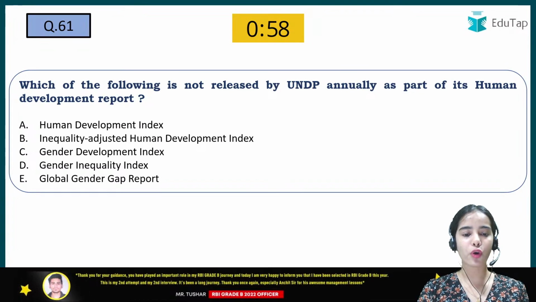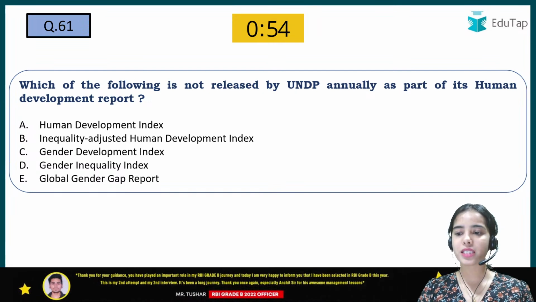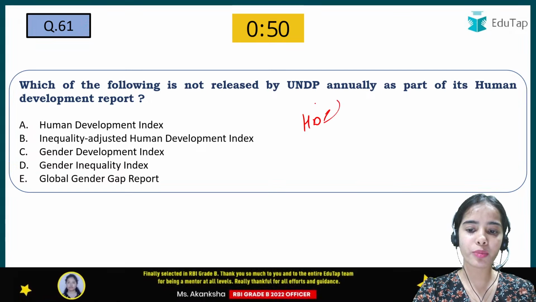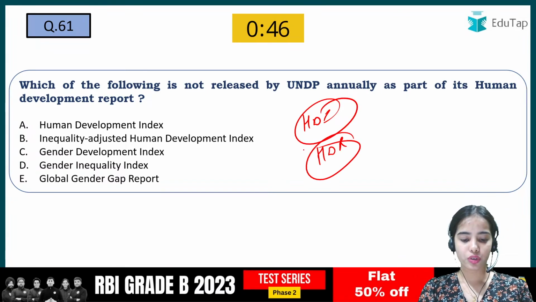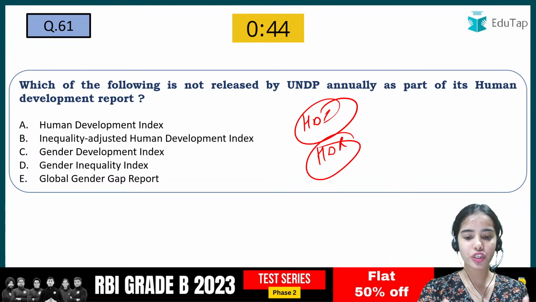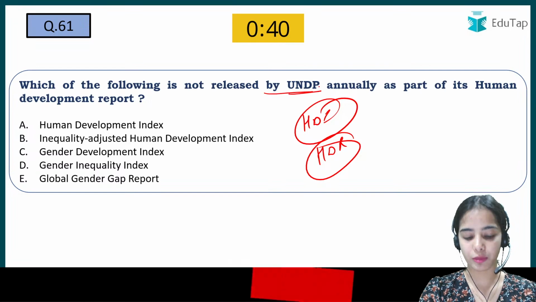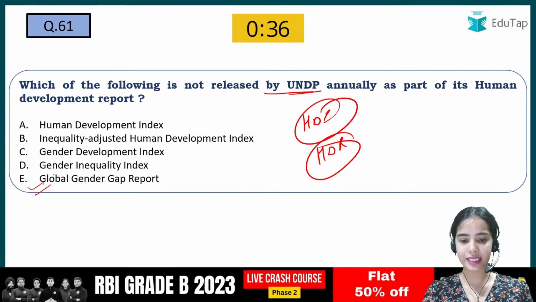Next is, which of the following is not released by the UNDP annually as part of its Human Development Report? So the HDI, that is the Human Development Index, and the Human Development Report, they are very important. Okay, so you have to tell which of the following is not released by the UNDP. So it is the Global Gender Gap Report. Okay, it is actually the Global Gender Gap Report.